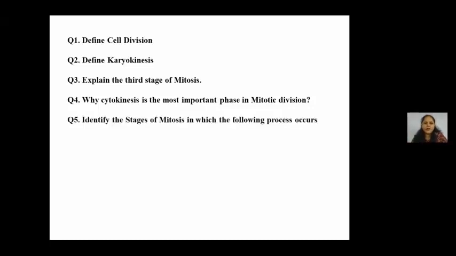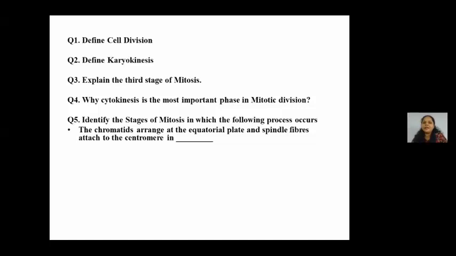Great. Okay, now identify the stages of mitosis in which the following processes occur. First, chromatids arrange at the equatorial plate and spindle fibers attach to the centromere. Which phase is this? The metaphase. Yes, this is the metaphase. They arrange at the equatorial plate and the spindle fibers come and attach to the centromeres. The nucleus reformation occurs. Which phase is this? Telophase. Yes, the telophase.